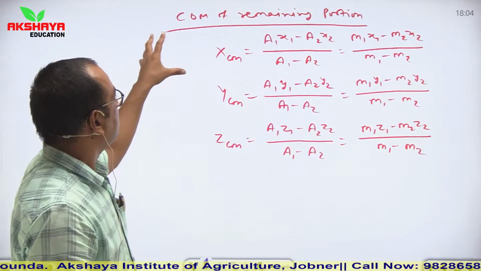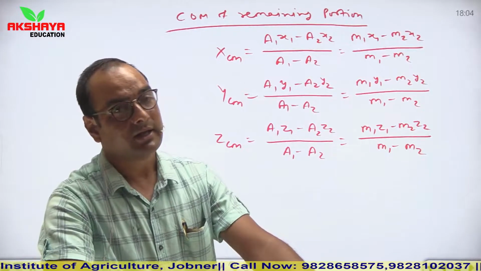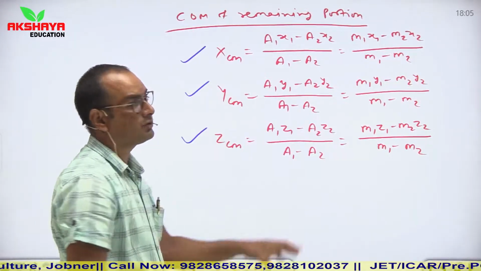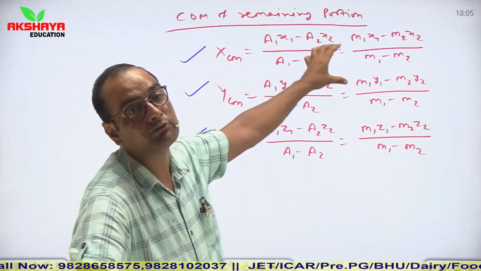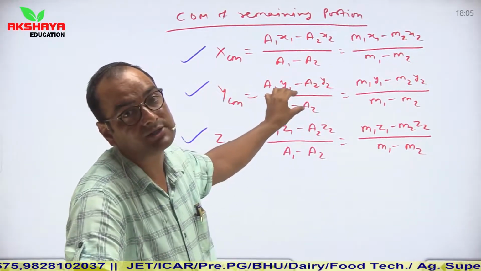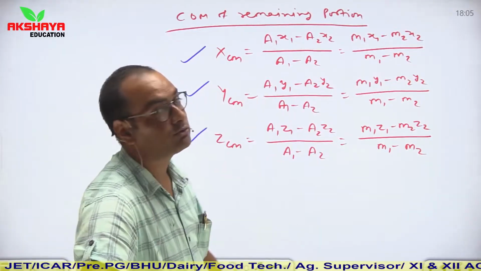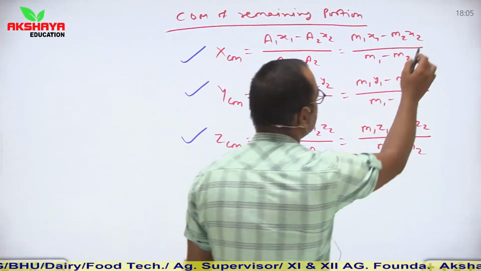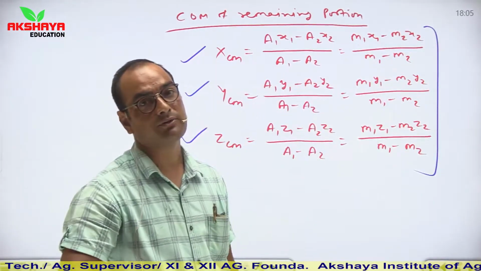Now see, for the center of mass of the remaining portion, if our object is cut in such a manner that either it is cut in x direction or in y or in z, then you can use these individual relations. XCM is equal to a1 x1 minus a2 x2 upon a1 minus a2. Similarly, YCM is equal to a1 y1 minus a2 y2 upon a1 minus a2, or you can use ZCM is equal to a1 z1 minus a2 z2 upon a1 minus a2. You can simply use these relations in terms of mass and position vector in individual directions.